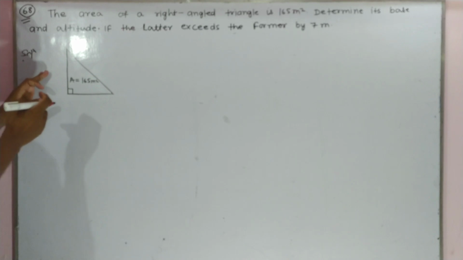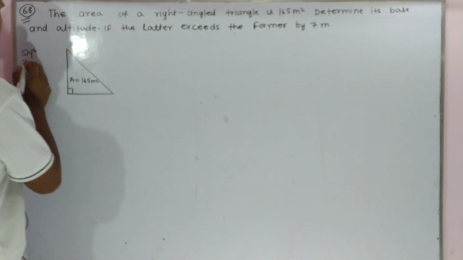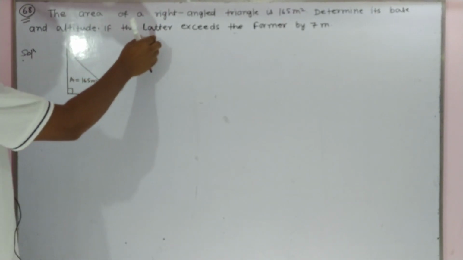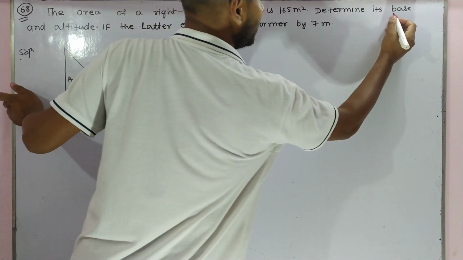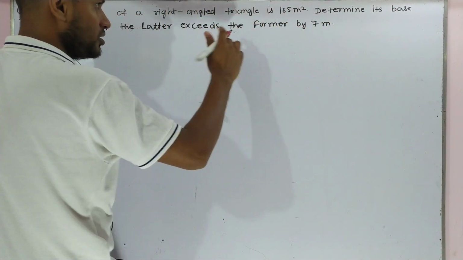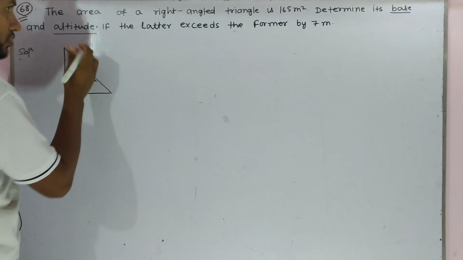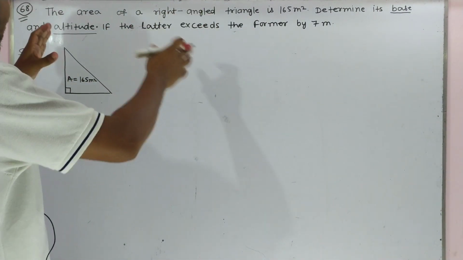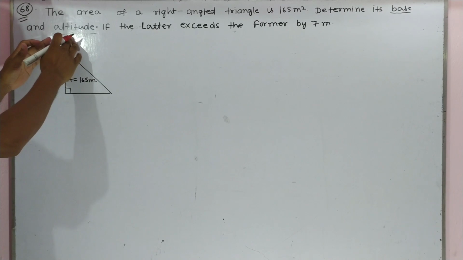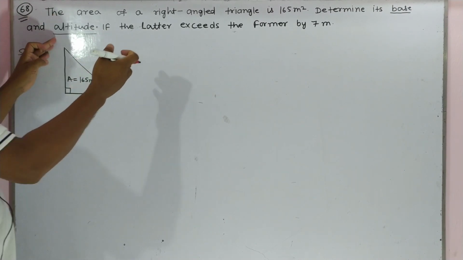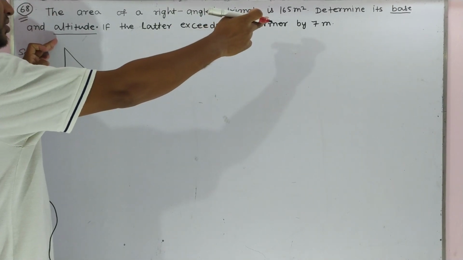In the question, what does the latter mean? In this question, determine its base and altitude. Compared to the base and altitude, the altitude comes later, but the base comes former.